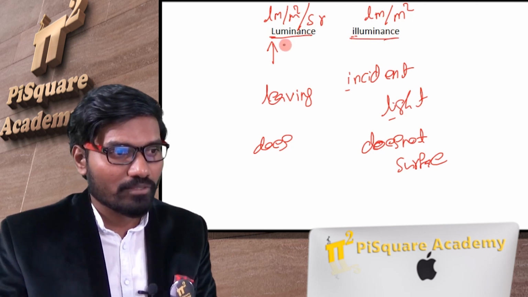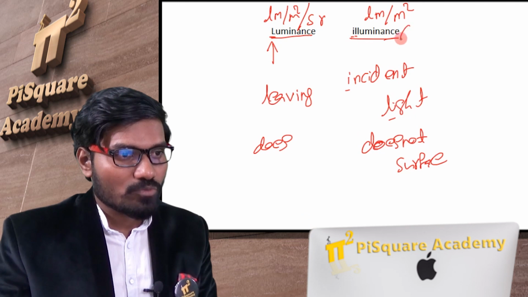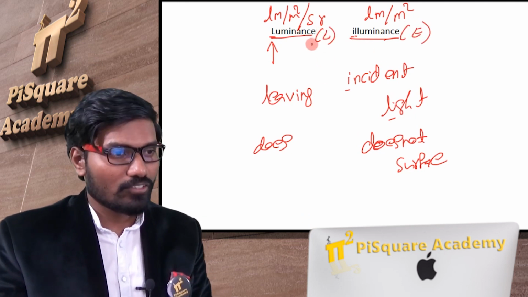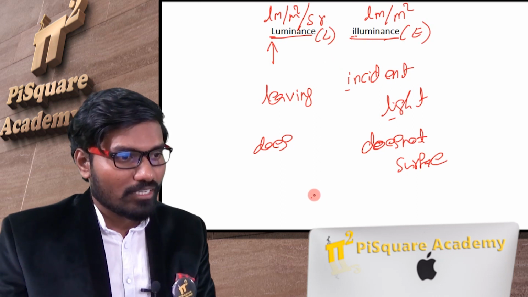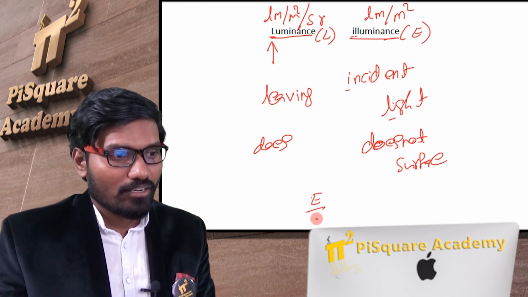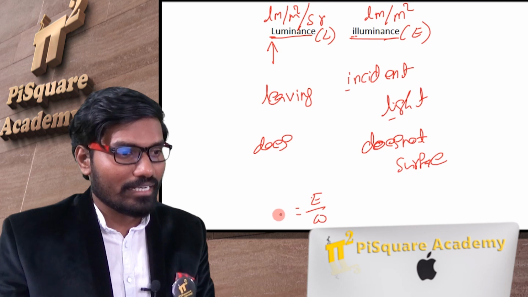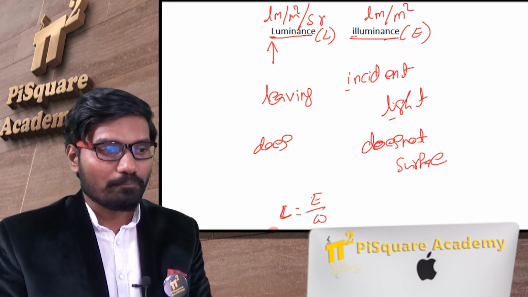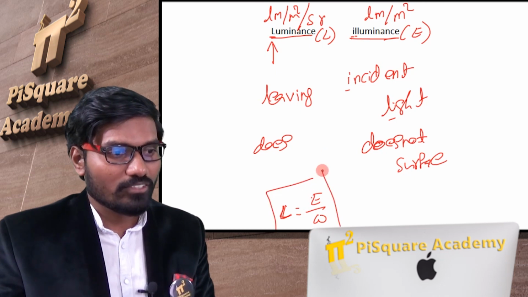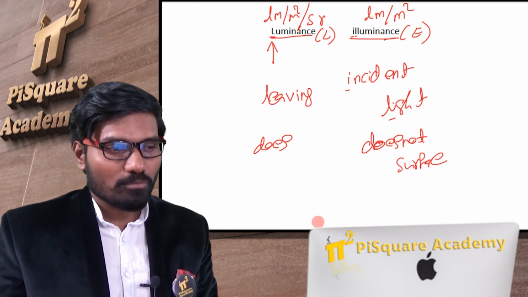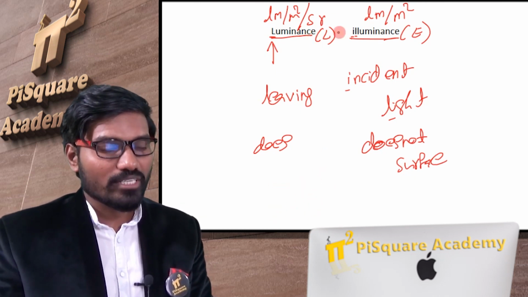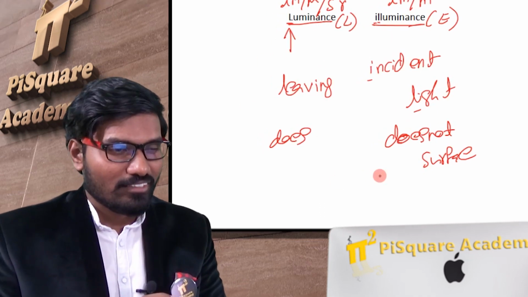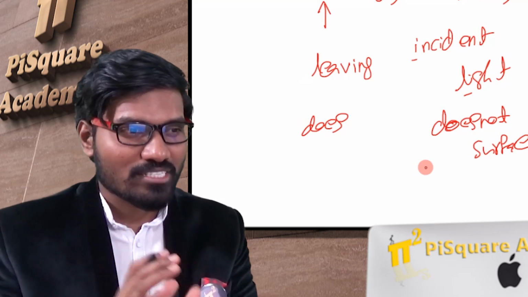So you can now get the relation between these two also if you want. Luminance, which is L, and illuminance, which is E. So E by omega, you can get it as L. This is not a popular equation. Remember the units, get these points. I think the light terminology is clear.